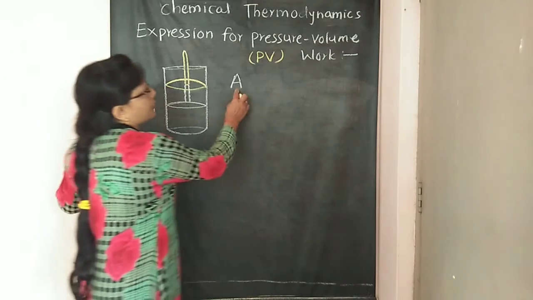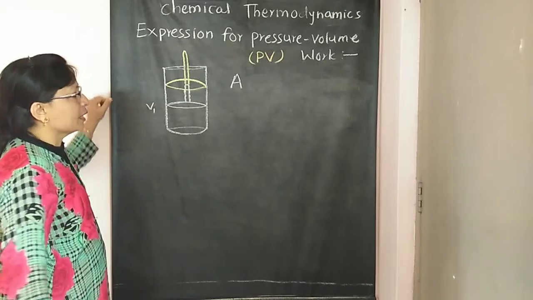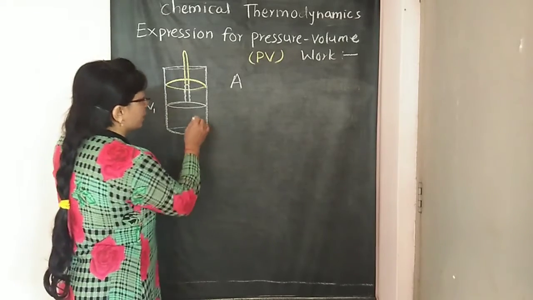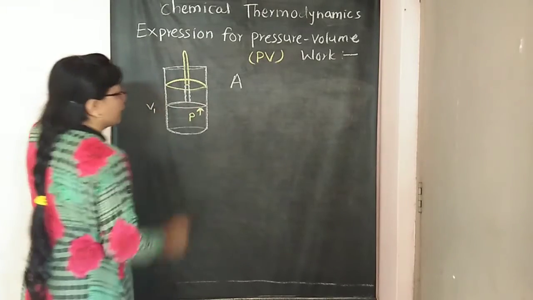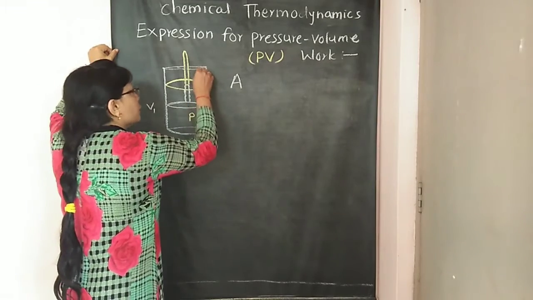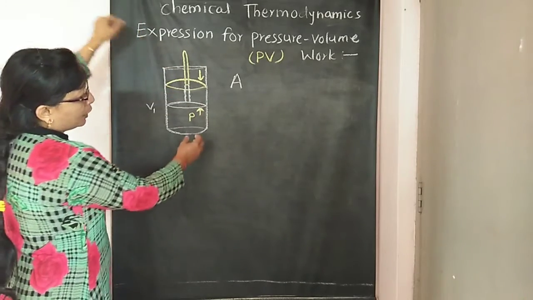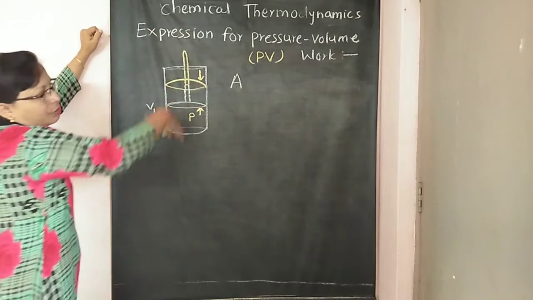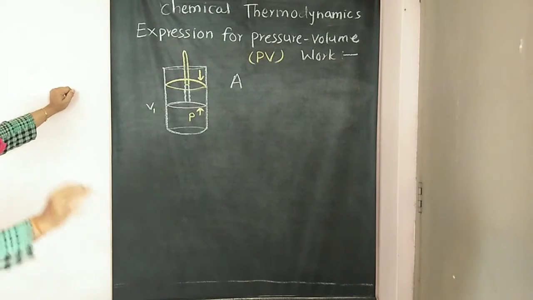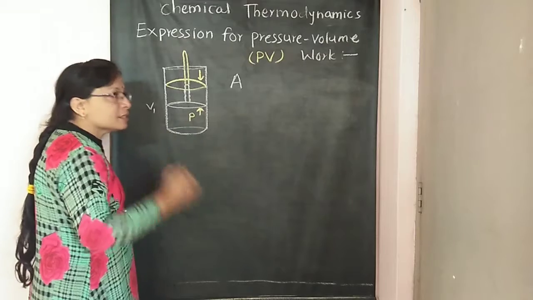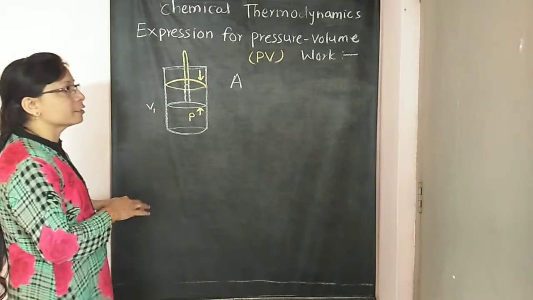So let A be the area of cross section of this piston. Consider P is the pressure of the gas which is acting in upward direction, and on this piston the external pressure is acting in opposite direction. So this is the driving force, and this is the opposing force. These are two forces, they have opposite directions. Again here we are considering the expansion of gas. We have to consider expansion of gas.